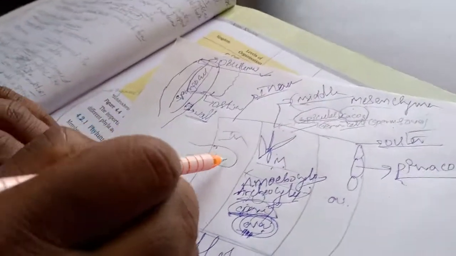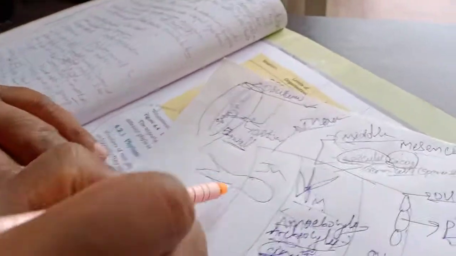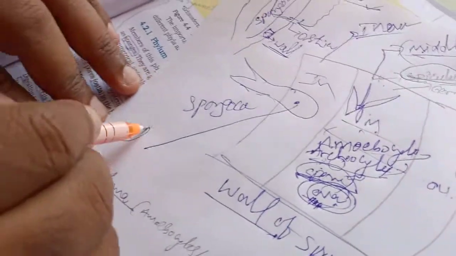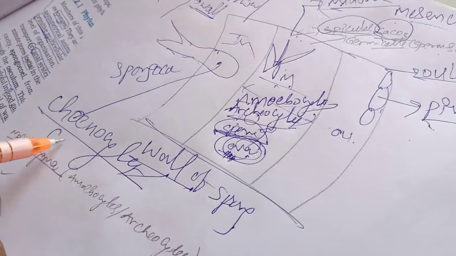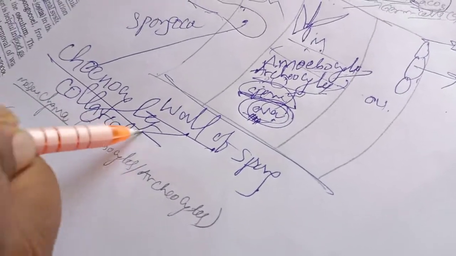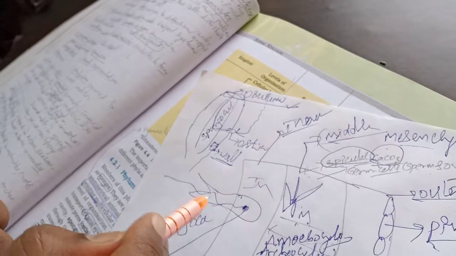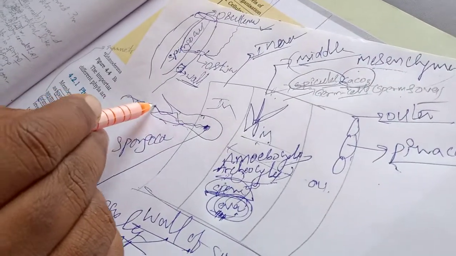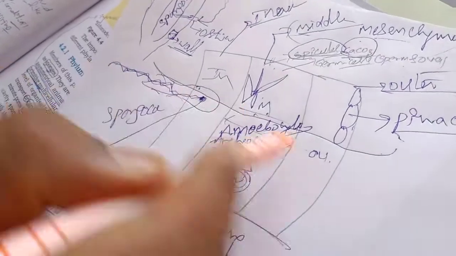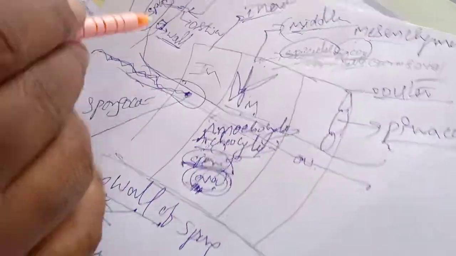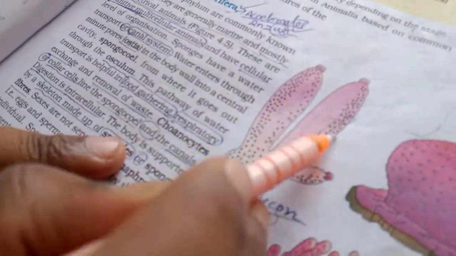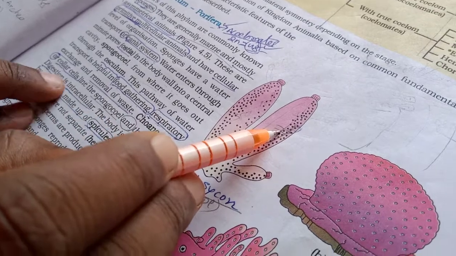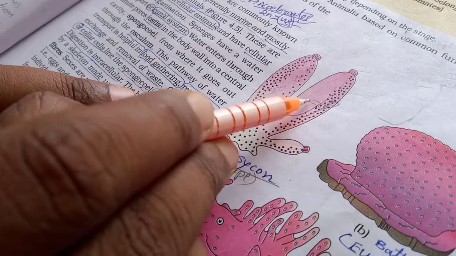The innermost layer is made up of choanocytes, also called collar cells. These collar cells have flagella; when the flagella move, water enters into the spongiocele. Choanocytes are the inner layer. Collar cells line the spongiocele and the canals.